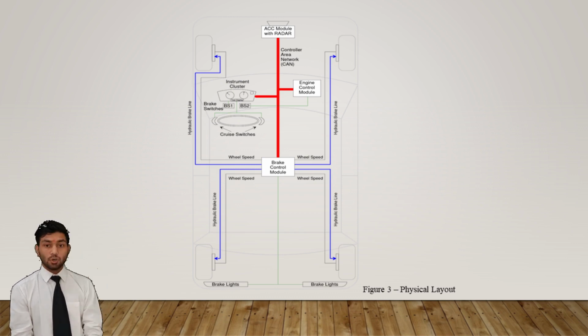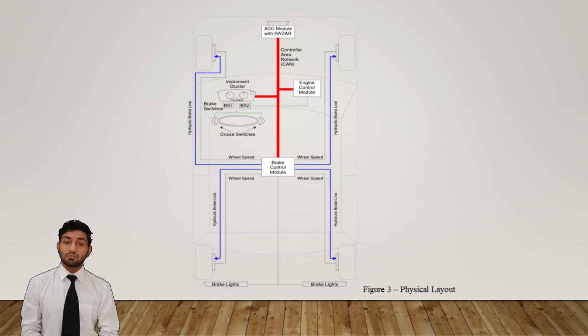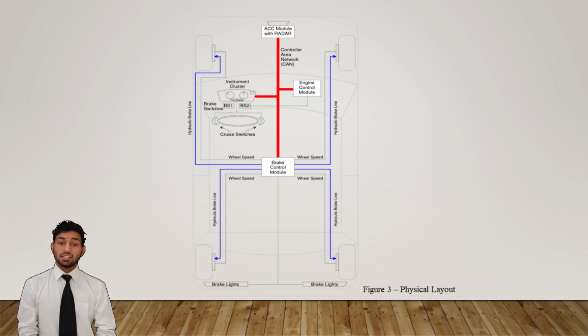First is ACC module. The primary function of ACC module is to process the radar information and determine if a forward vehicle is present. It sends information to the engine control and brake control modules to control the clearance between the ACC vehicle and the target vehicle. Number second is engine control module. The primary function of the engine control module is to receive information from the ACC module and instrument cluster and control the vehicle's speed based on this information.